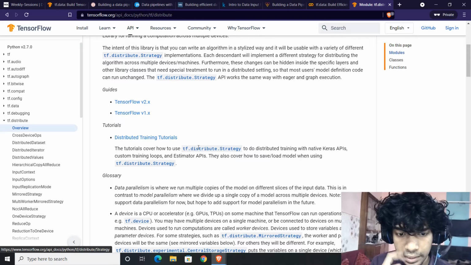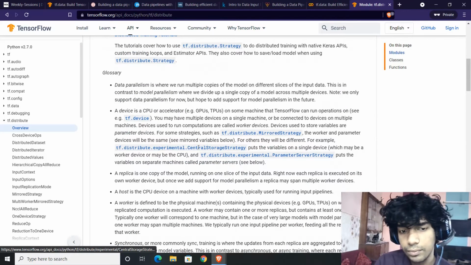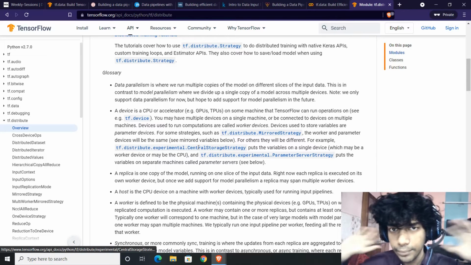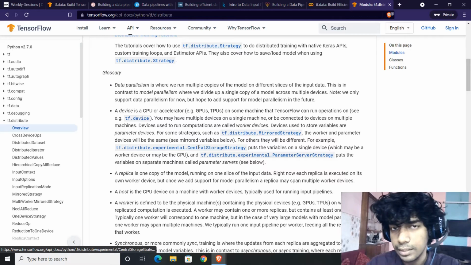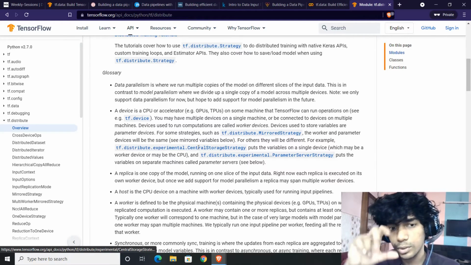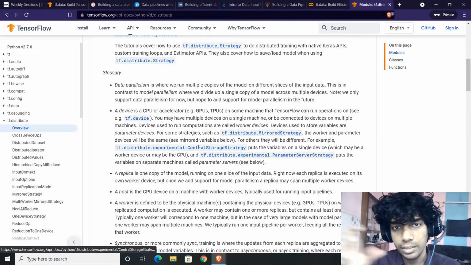TF distribute, what I understand of TF distribute is you have to describe a strategy, which describes that these are the cores. Let's say you're using TPU technology, then you define the distribute strategy. The strategy tries to discover all the devices, and then you use with strategy.scope.